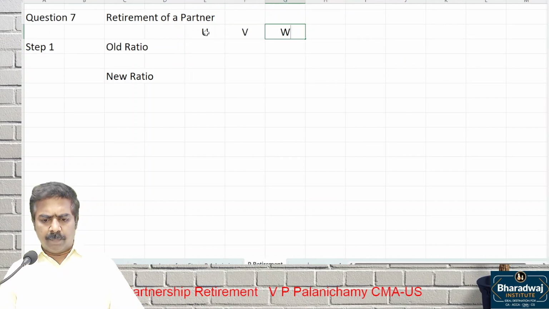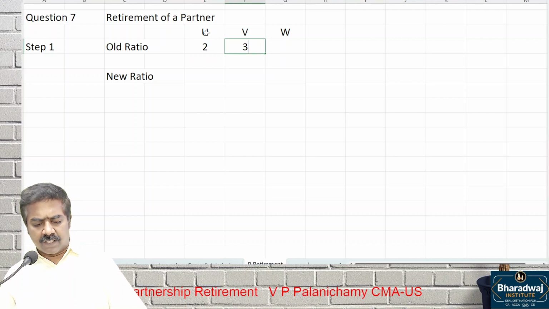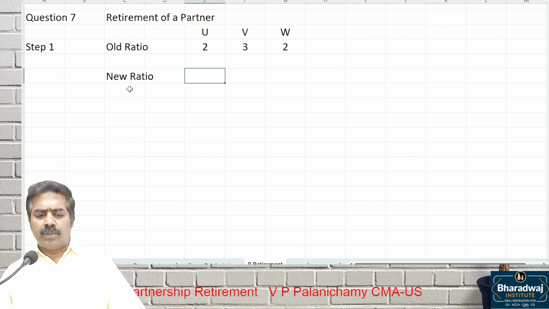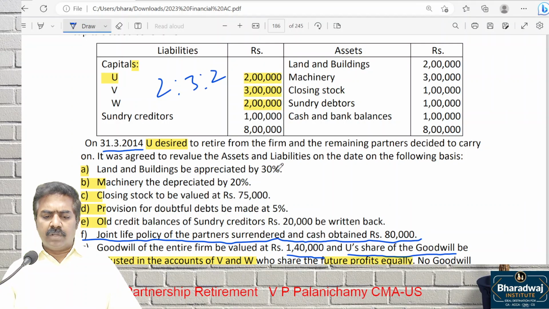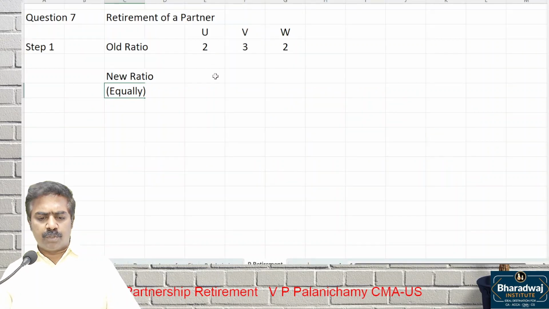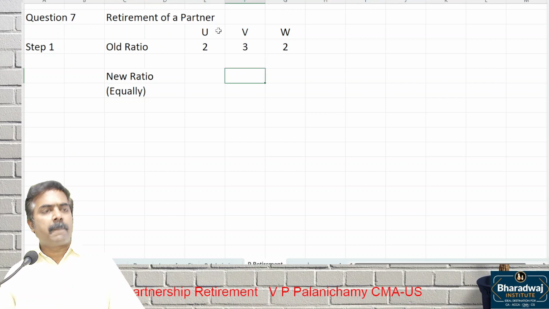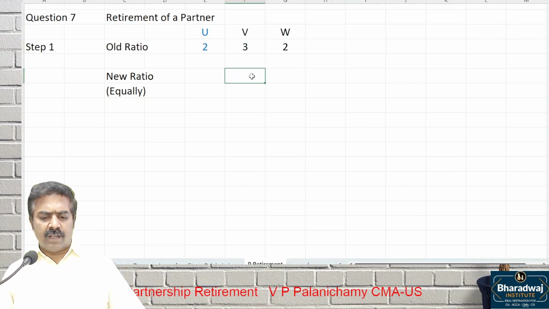U, V, W. What is the old ratio in proportion of capital? 2:3:2. New ratio is given equally. Where is it given? Along with goodwill adjustment they have given. Point number G. Who share future profits equally. So new ratio is 1:1. Which partners? You retired, so V and W will share the profits equally.